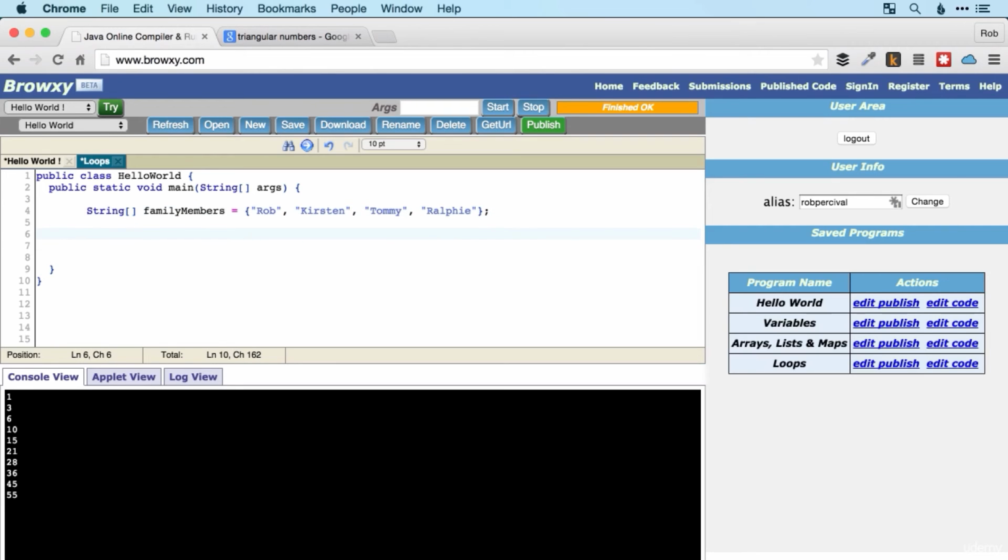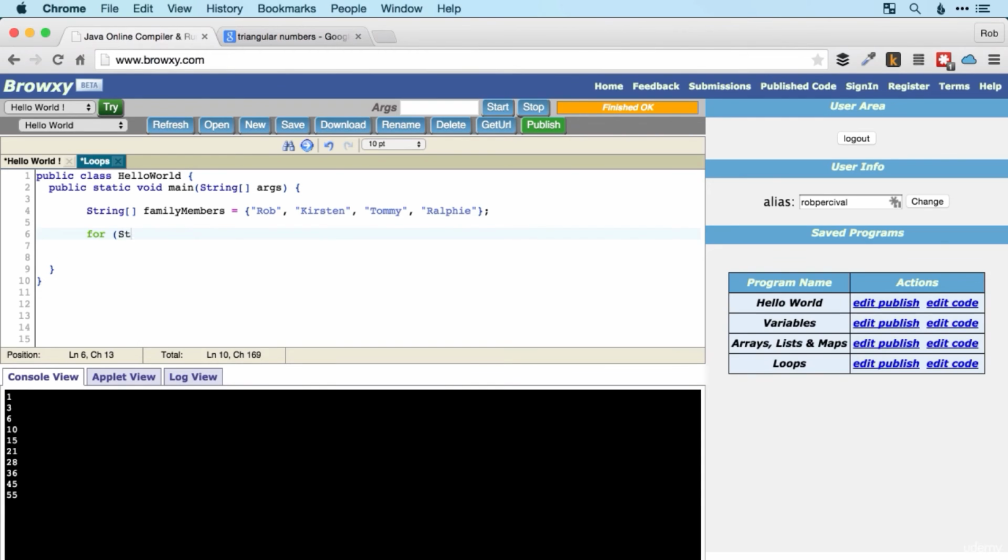Now to loop through that, one thing that we could do would be to use a for loop and just keep going as long as we were in the loop, but there's a much quicker way of doing it, and that's to use what you might know as a for each loop. So it just loops through everything in the array. So the way we do that is we use our for command, and then we want to create a variable that will be the name each time round, each time we go through a particular member of the array.